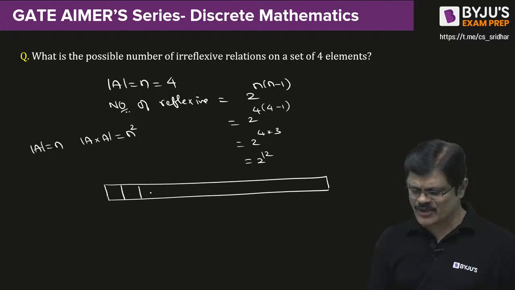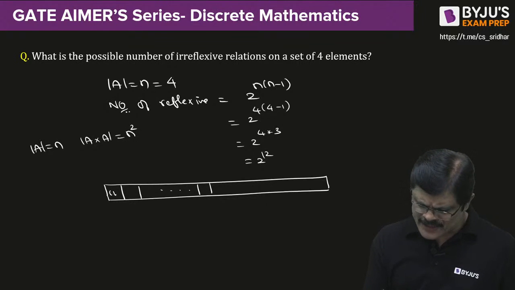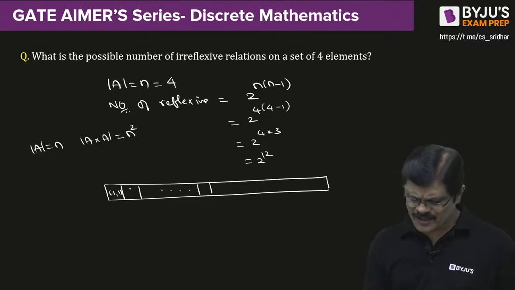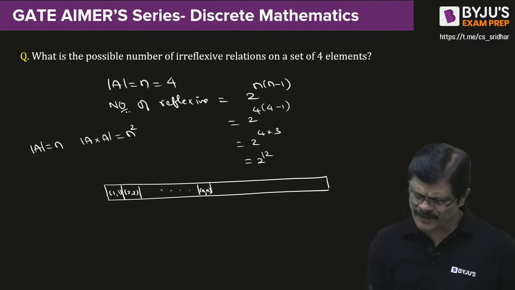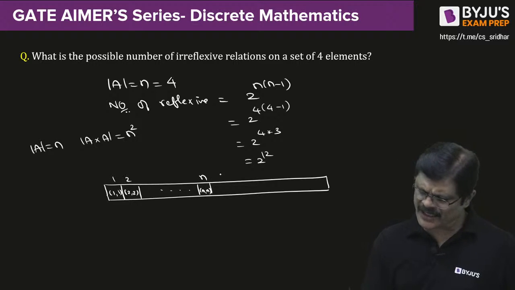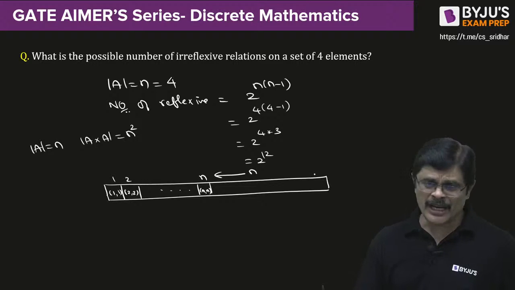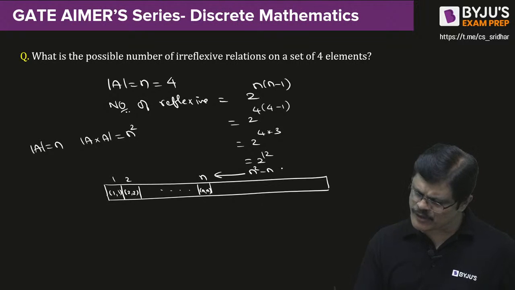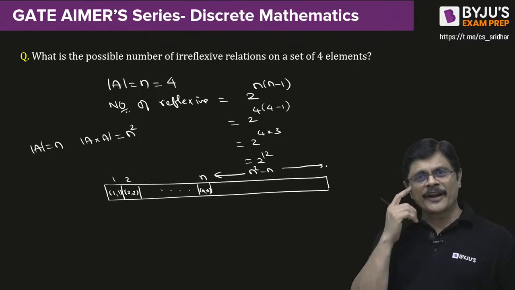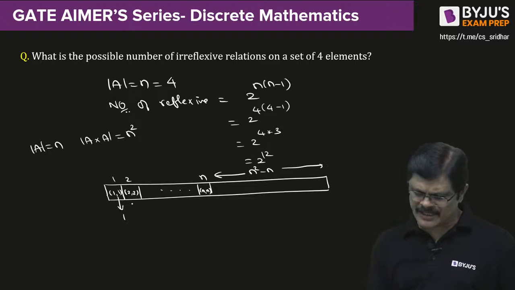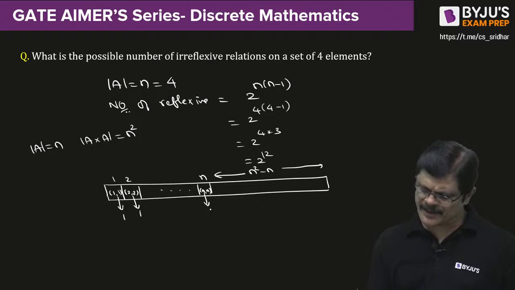Suppose these are the n square elements. Now when you want reflexive, let me call these elements 1 to n. So these are reflexive pairs 1, 1, 2, 2 and so on. N are the reflexive elements. How many are there? N are there. Remaining how many are there? Total n square, so n square minus n will be the remaining. Now for reflexive, these must be present.